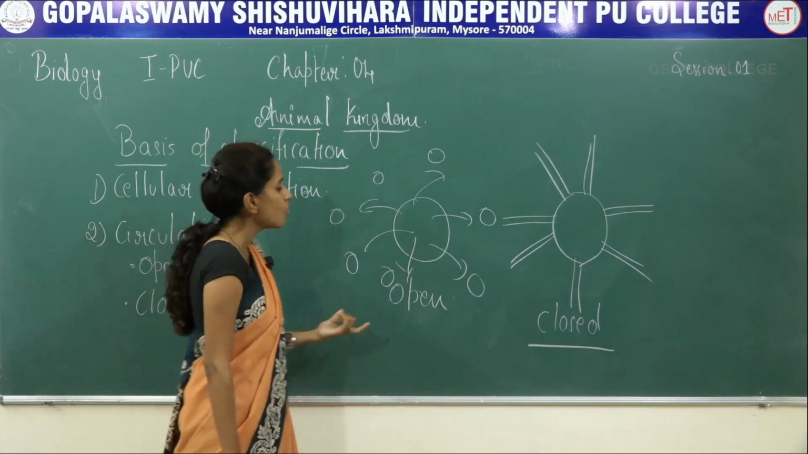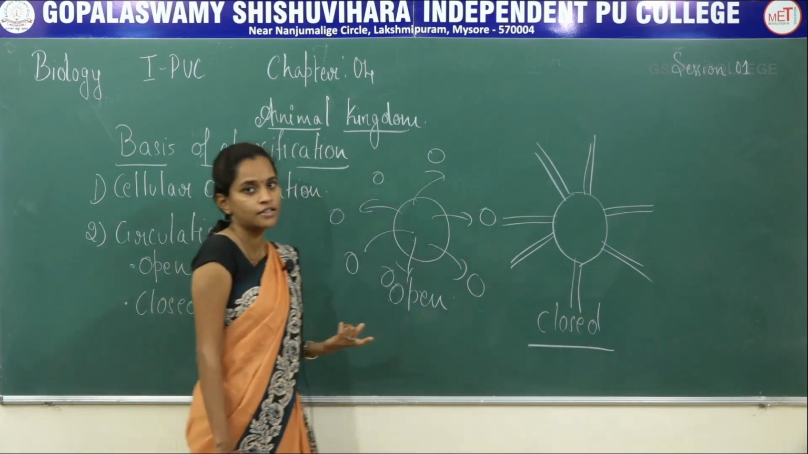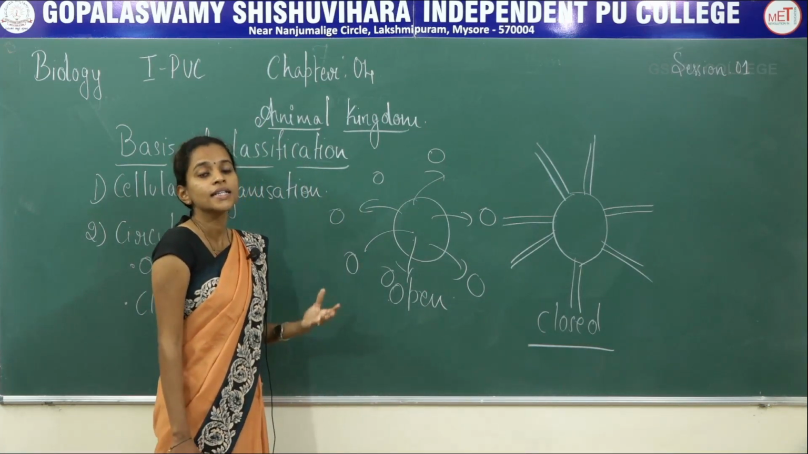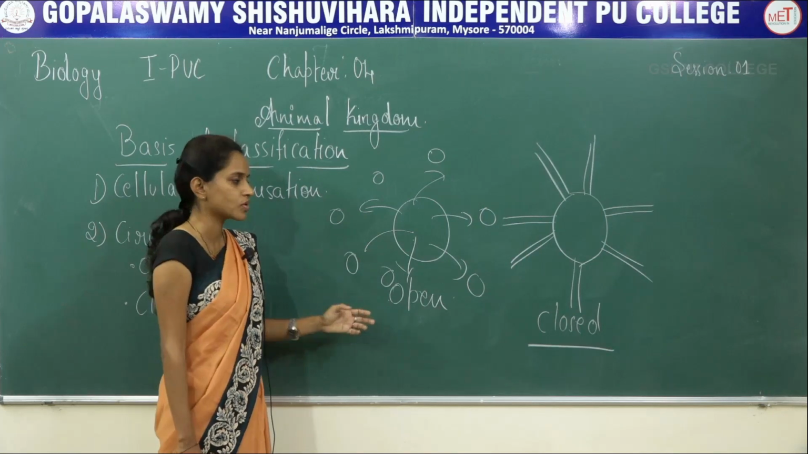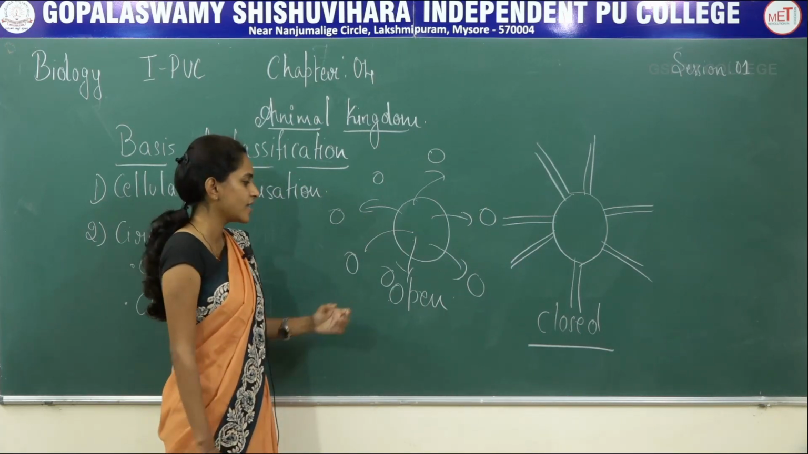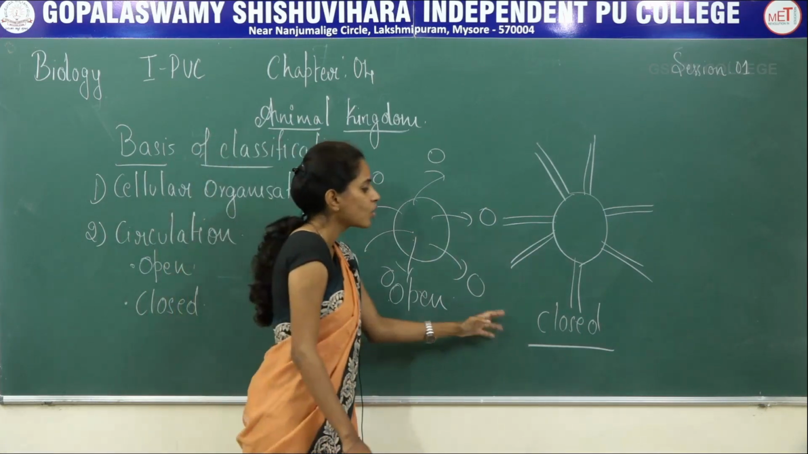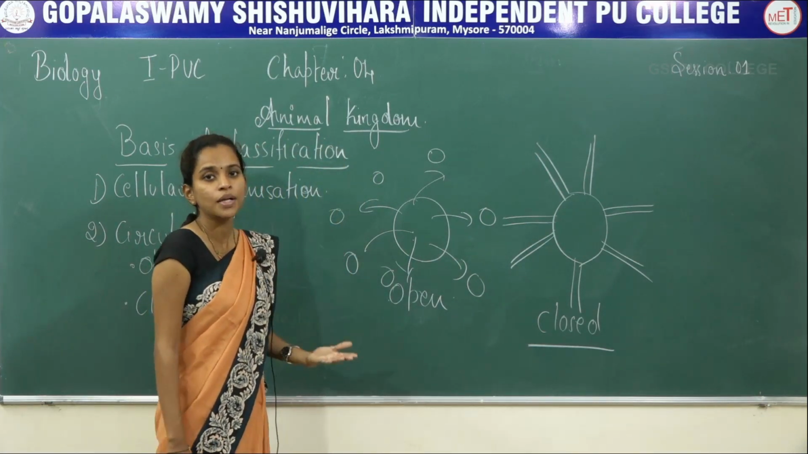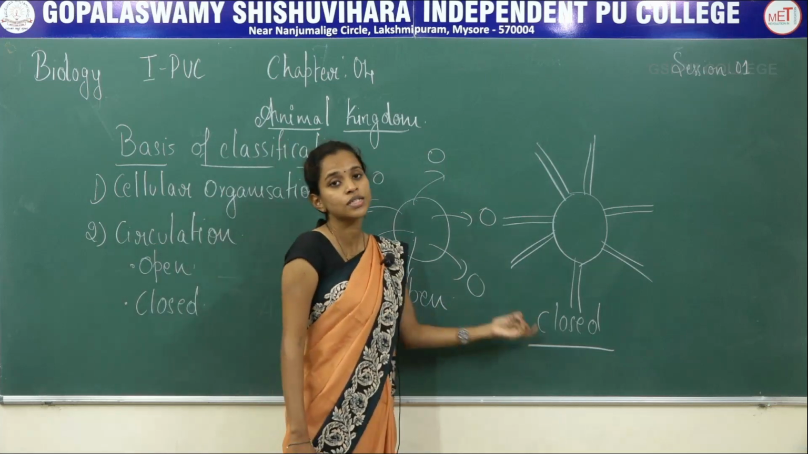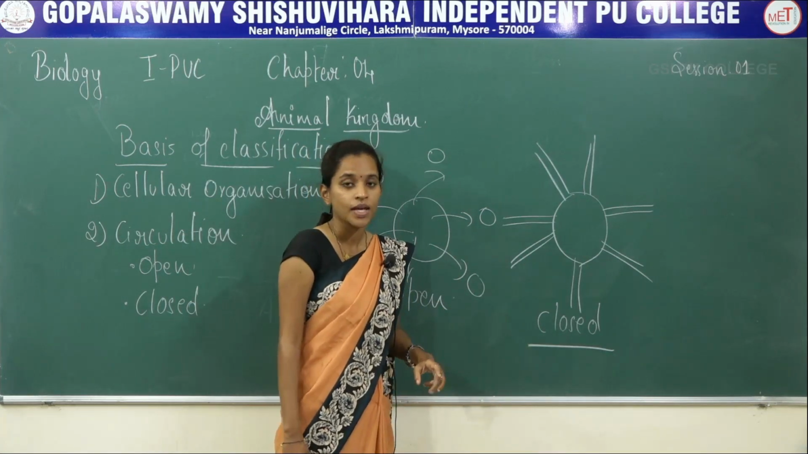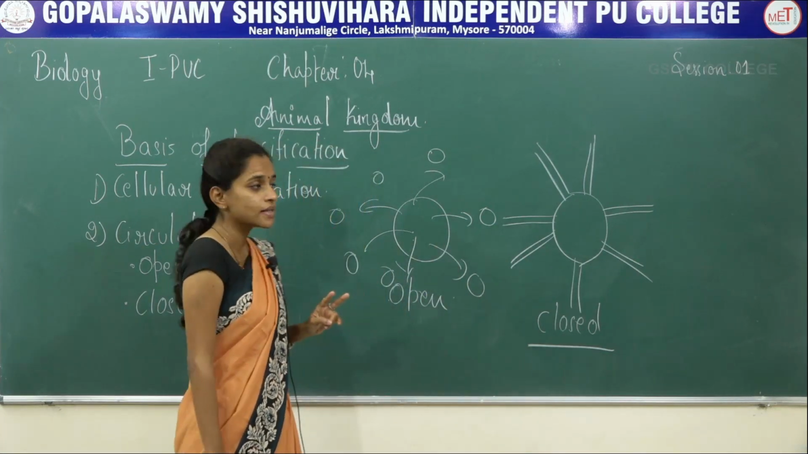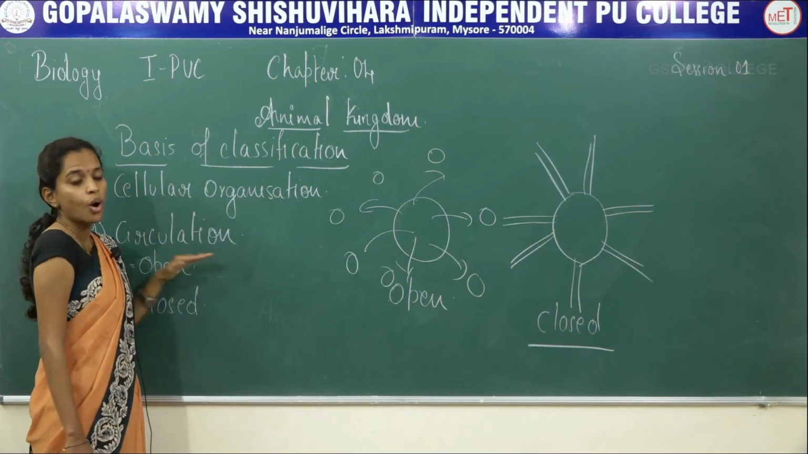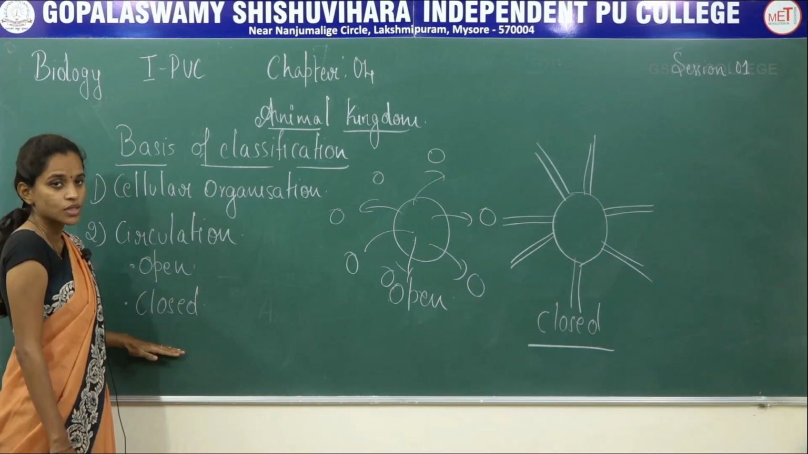When it comes to open and closed type of circulatory system, you can find open type of circulatory system in some of the arthropods, especially cockroaches. You can find closed circulatory system in advanced organisms. Example, human beings, we have closed type of circulatory system. So that forms the second basis of classification: circulation, open and closed.